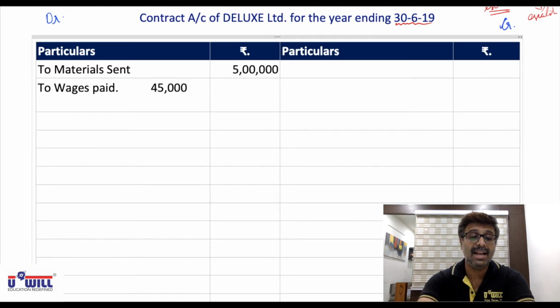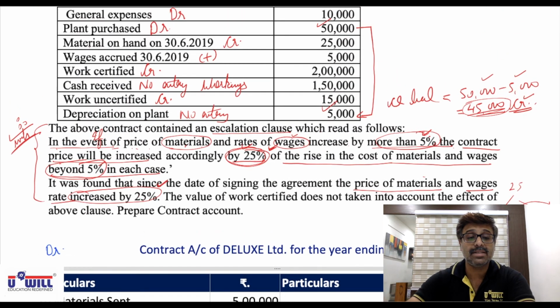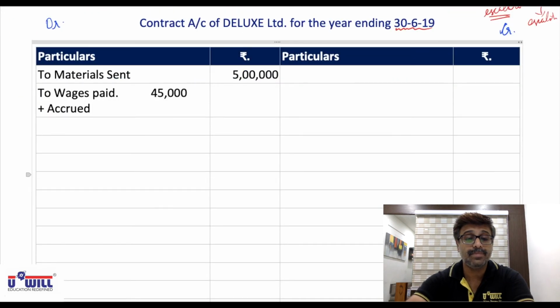Now in that we will add plus accrued. So what is the amount of accrued wages? Here we have it. Accrued are 5,000. We'll add that. So all of you write down plus 5,000. So 45,000 plus 5,000 will come to 50,000.